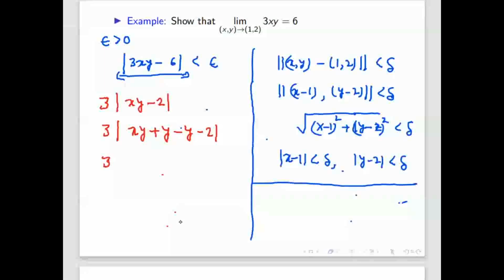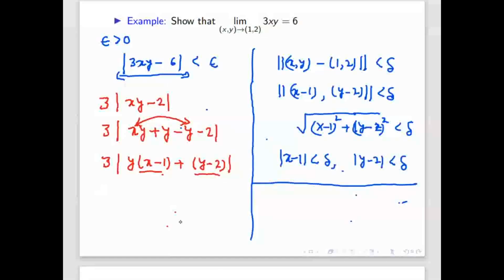So from here, in this one, if you take y common, it will give x minus 1. So I took y common, it is giving x minus 1 plus y minus 2. So I got x minus 1, I got y minus 2. Even if you get only x minus 1, that is also sufficient, because it will give delta. If you get only y minus 2, that is also sufficient.